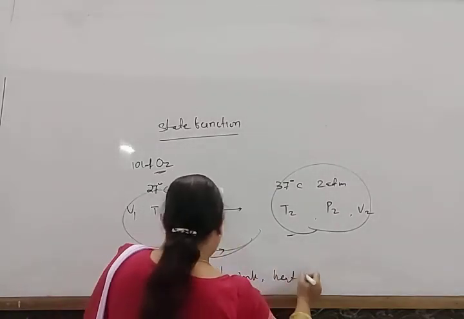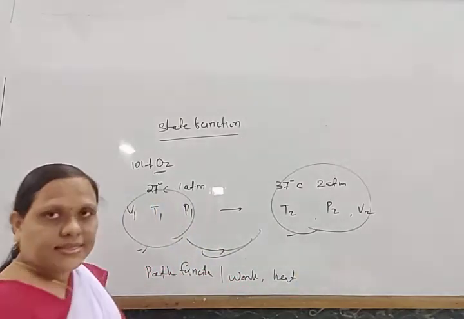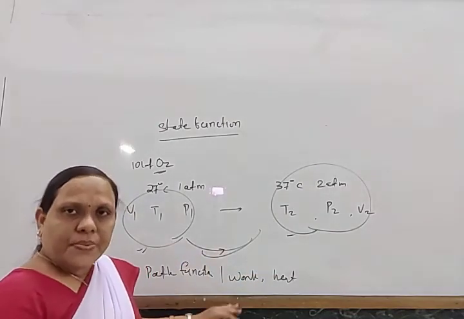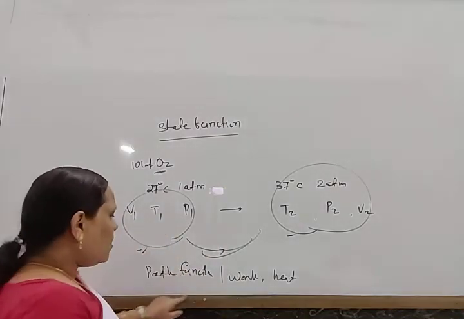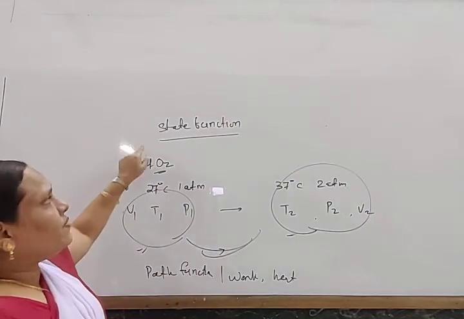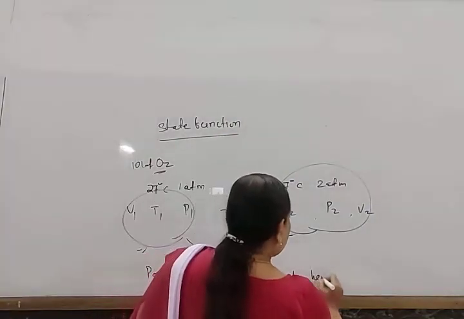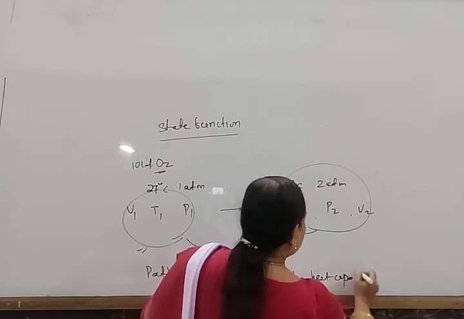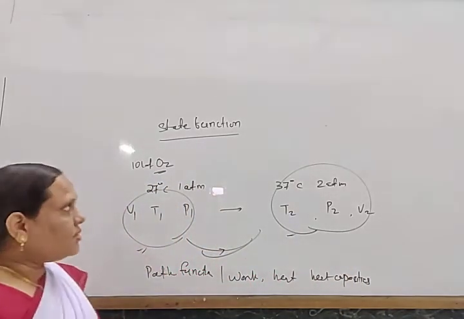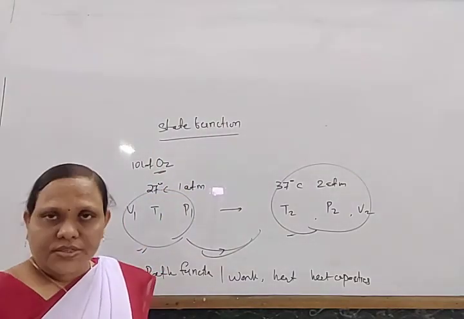Work, heat, and heat capacities, these are the three quantities which depend on the path, so they are path functions. Except for these, all the other functions are known as state functions.